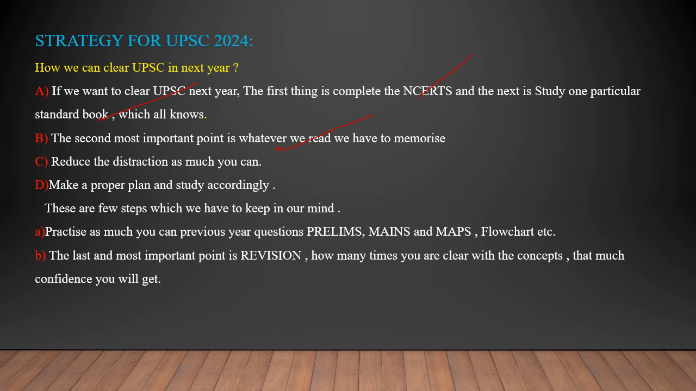And the third is reduce distraction as much as you can. Just as I said, friends are distractions. Don't go for anything badly. If you go outside, we will definitely talk, and our mind will be on other topics we discuss with our friends. So reduce that as much as you can. If you want to talk with friends who are UPSC aspirants, you can make a plan and study with them.